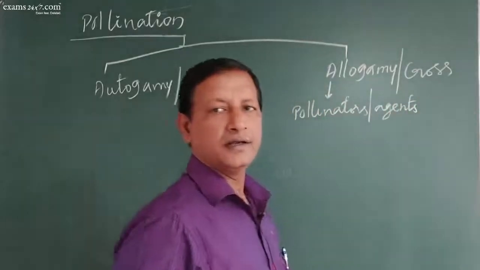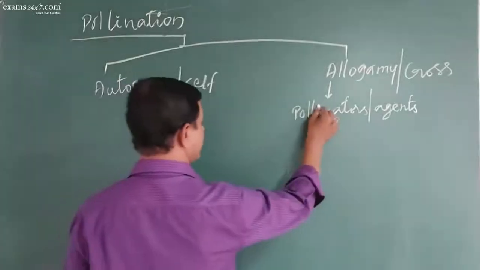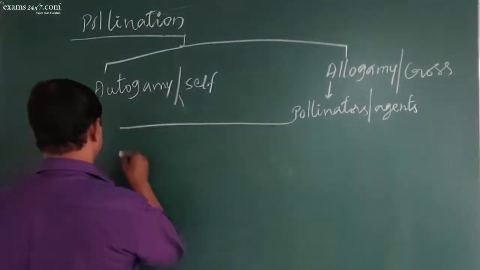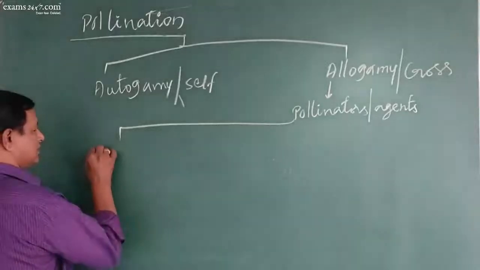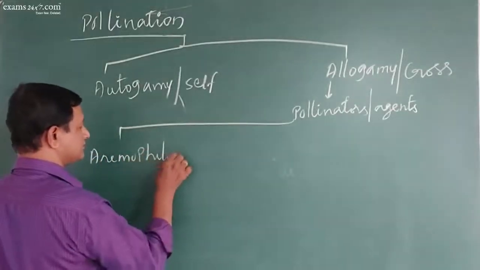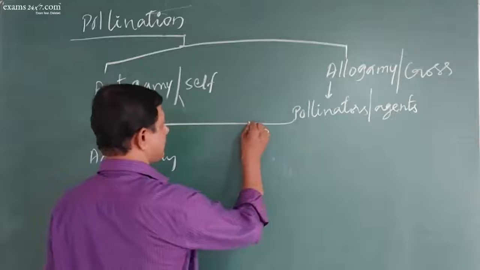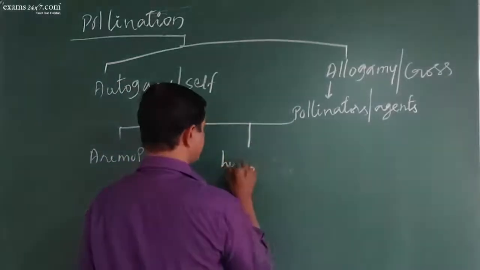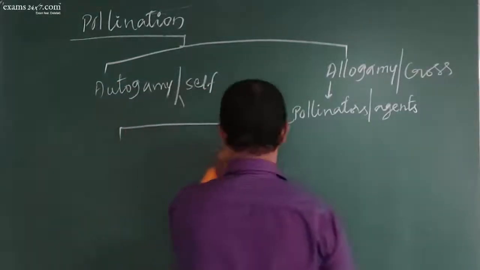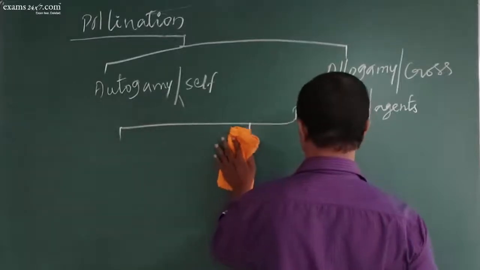Which are the pollinators which help in the process of pollination? They may be anemophily or hydrophily, or let me give another type of classification.